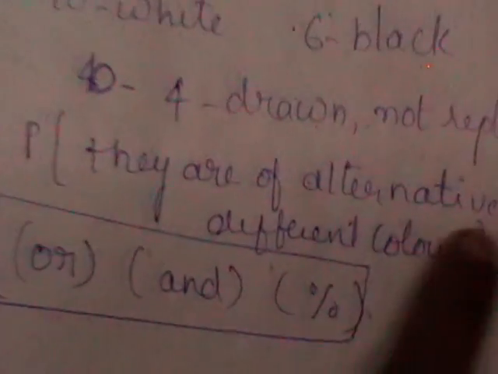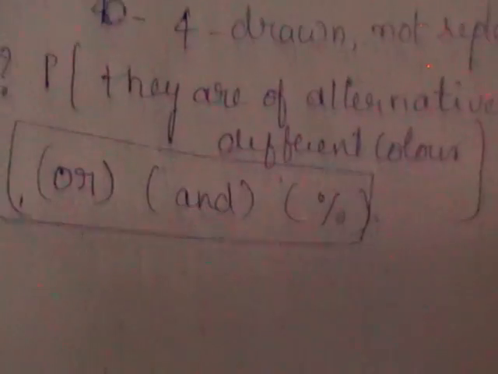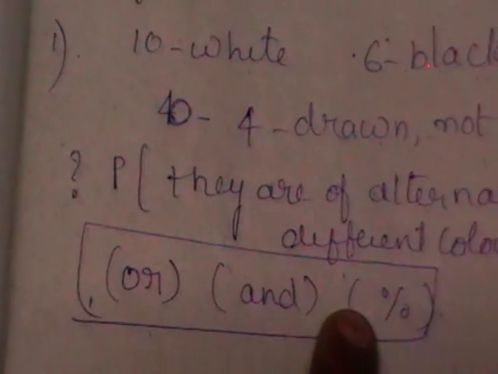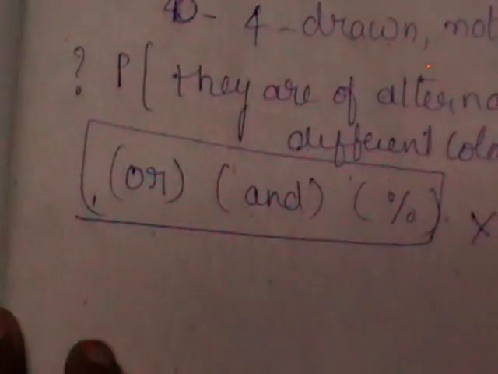Here, what is the probability that they are alternately of different colors? As we are not using R or 'and' or percentage, we can say that this comes under the first section only, meaning we are not going to use either the addition, multiplication or Bayes theorem.